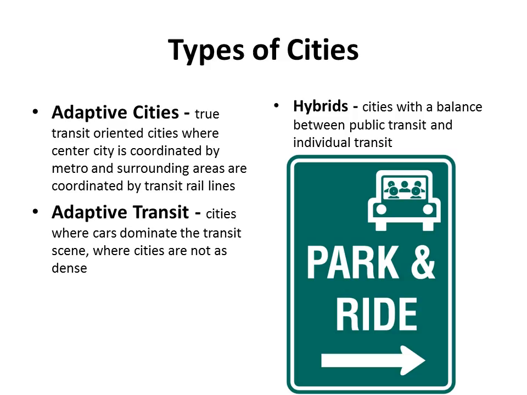We have shown here three types of cities. Adaptive cities, where most transit is done by a metro or trolley with a strong center city. We also have an adaptive transit, where most transit is done by car and more suburban than downtown. And we also have a hybrid city, which is a mixture of both types of transit. An example of hybrid would be a park and ride, where commuters come and park their cars and are picked up by bus or metro and are taken to various locations.